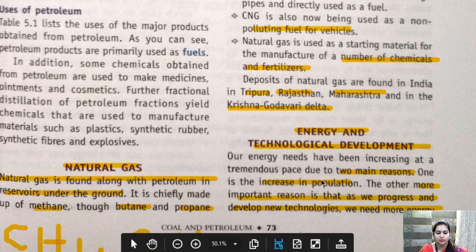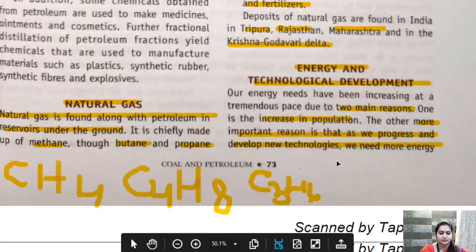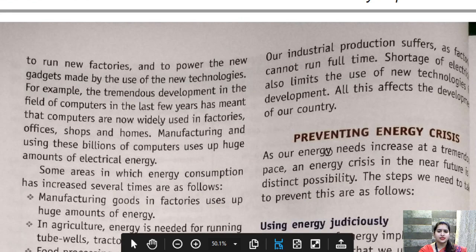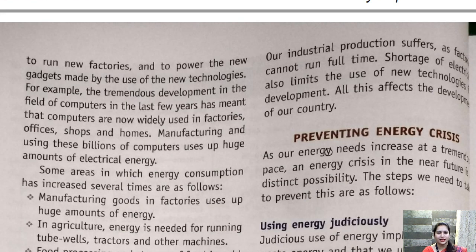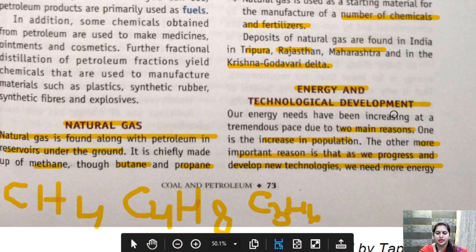This we have talked about. जैसे जैसे पॉपुलेशन इंक्रीज हो रही है वैसे वैसे उसकी रिक्वायरमेंट, उसकी क्वांटिटी इंक्रीज होगी, and this requires energy. Also, as we have now shifted to online classes, बहुत लोगों ने लैपटॉप परचेज किया होगा, तो जितने लैपटॉप्स परचेज किए उसके लिए भी एनर्जी चाहिए. So this laptop is what? It is a new development, new technology. So this was about energy and technological development.